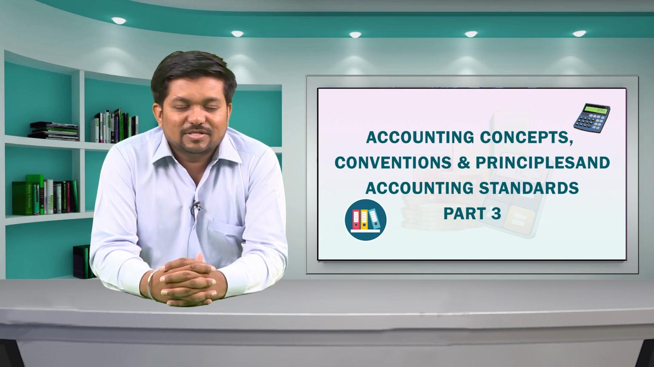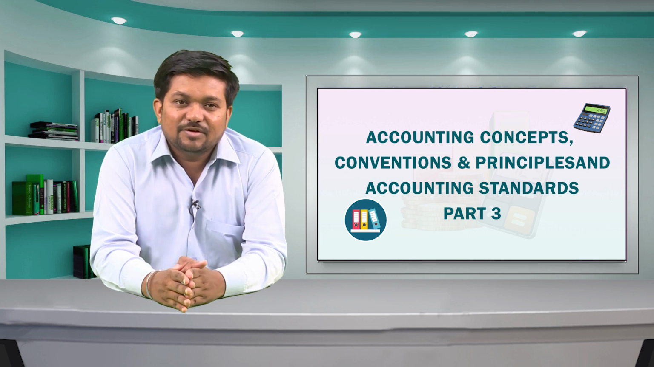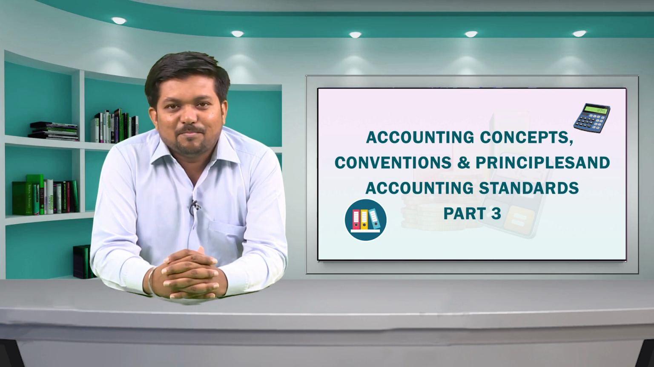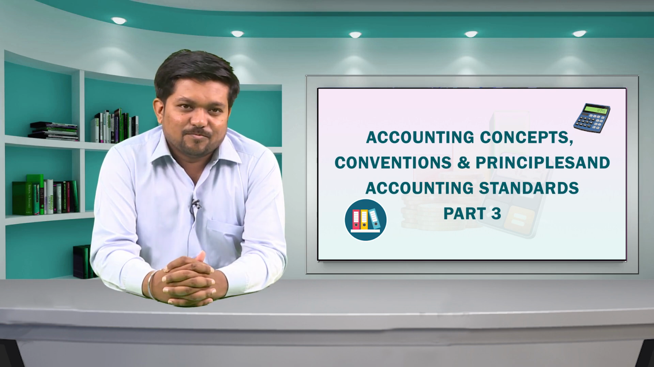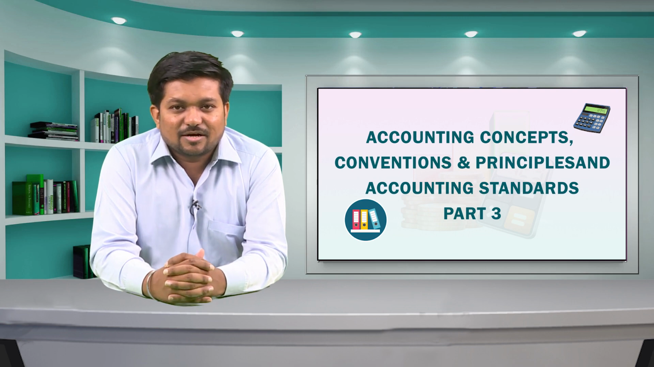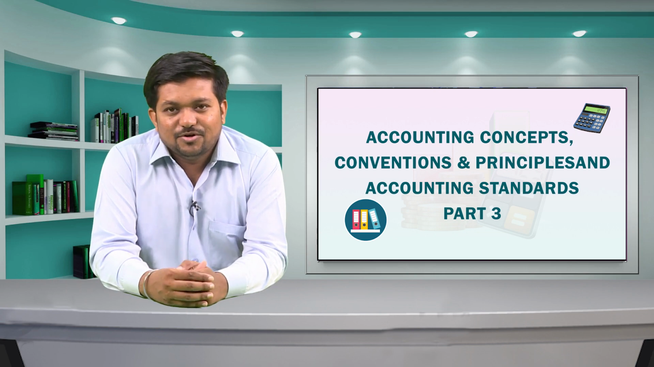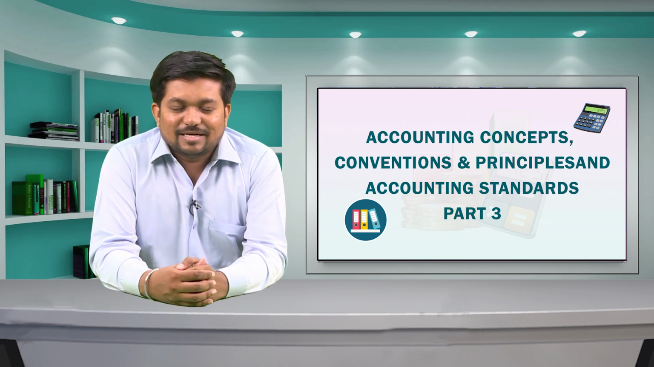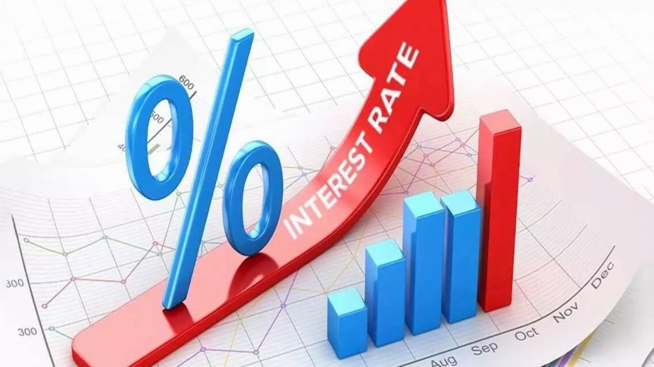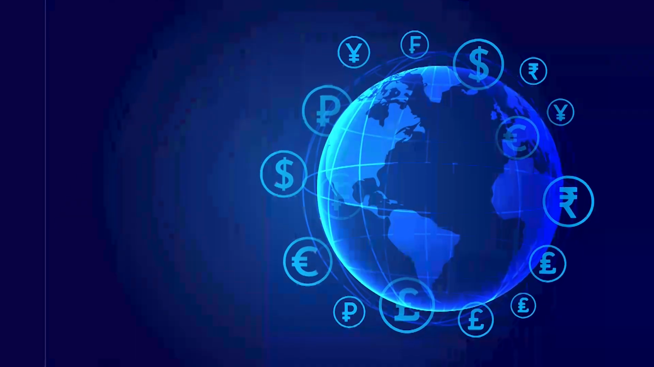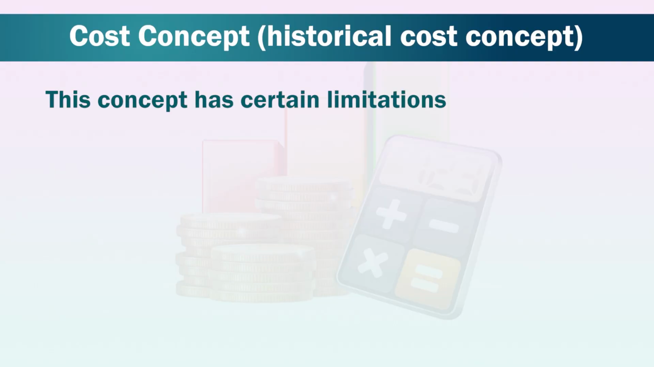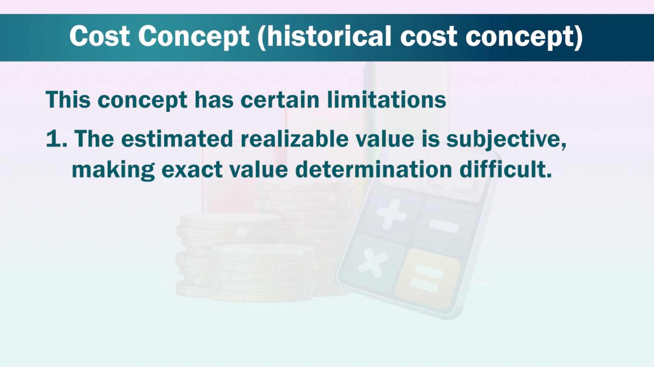The historical cost concept is highly neutral and free from bias. Other measurement bases are not as objective. It is not allowed to disclose the current cost of an asset because it is not easily determinable due to several external factors like inflation, interest rates, and foreign exchange rates for international transactions. This concept has certain limitations. Number 1, the estimated realizable value is subjective, making exact value determination difficult.